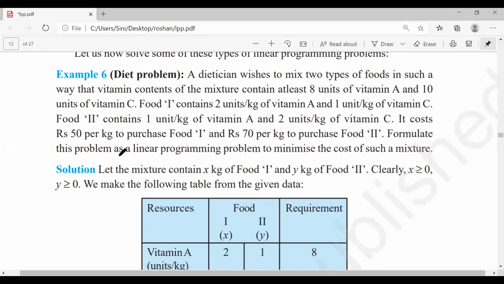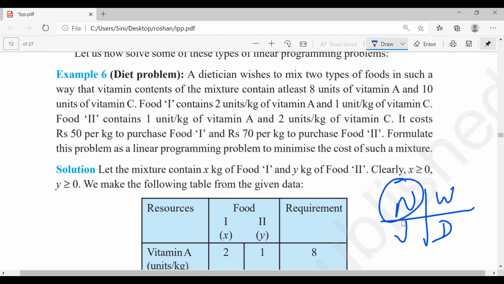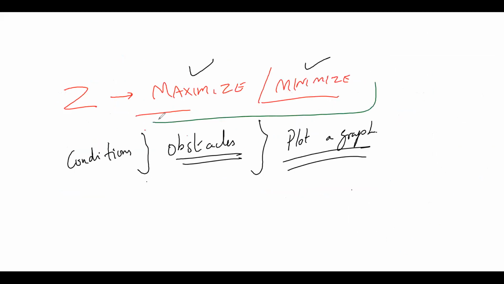So this is the word problem. The last problem was what? With numbers and variables, right? So in maths, we can divide into 4 things: numbers, words, variables, and diagram. Last one was with numbers and variables, but this is a word problem. Clear? First thing, in a word problem, we have to find what? We have to find the constraint. What is my constraint here? Z, I have to find. Z is either maximize or minimize. Minimum value or maximum value.